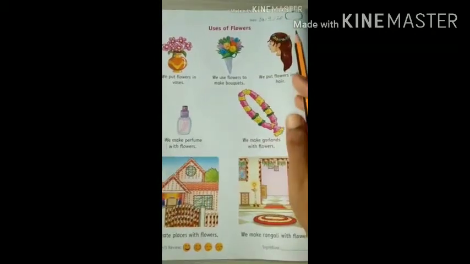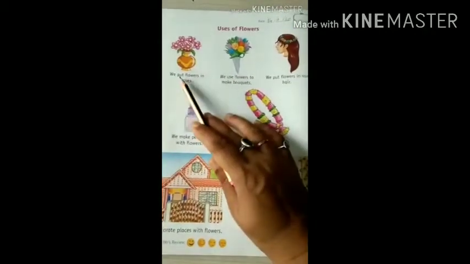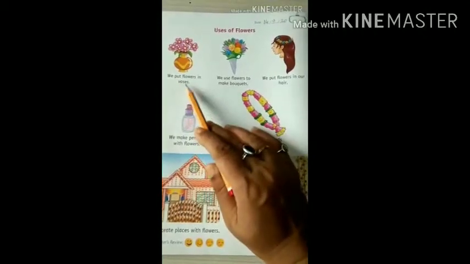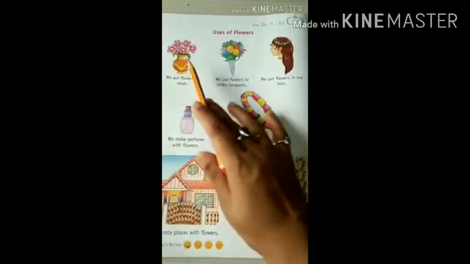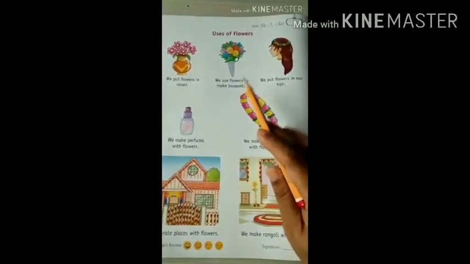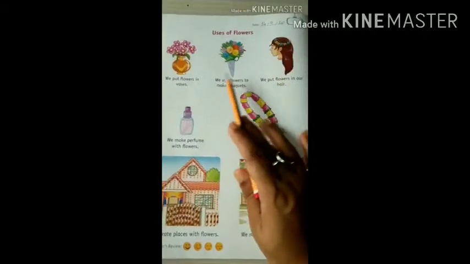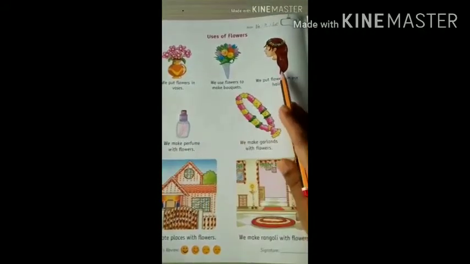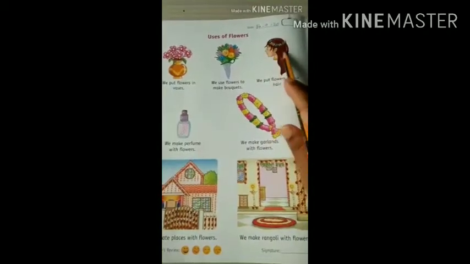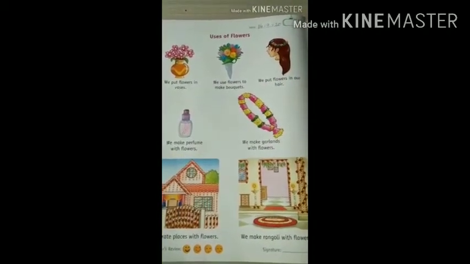Now, see how and where can we use flowers. We put flowers in vases. See, we decorate our house in this way. You must have seen flower vases in this way. See, we use flowers to make bouquets. We put flowers in our hair. See, girls decorate their hair in this way also, with flowers.